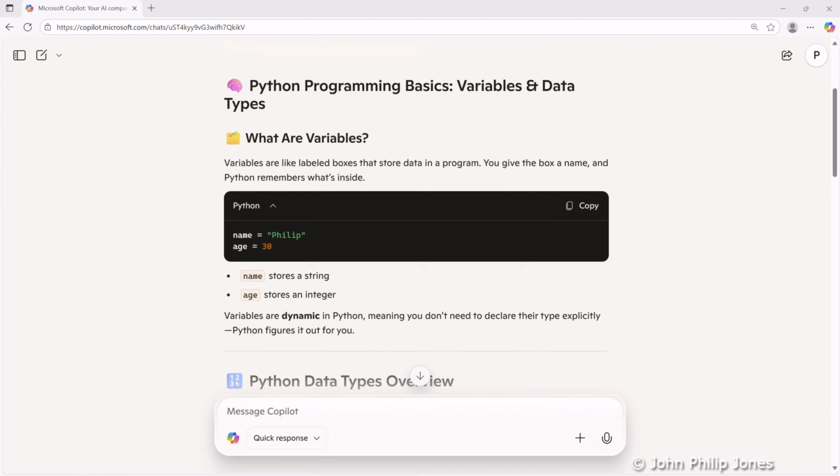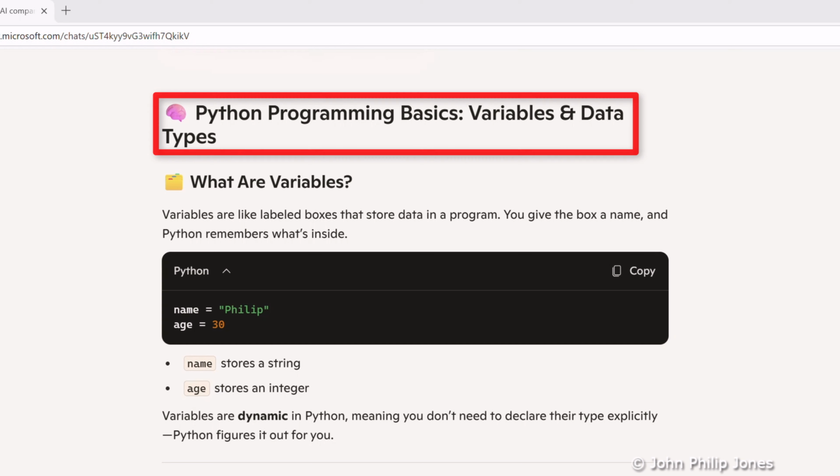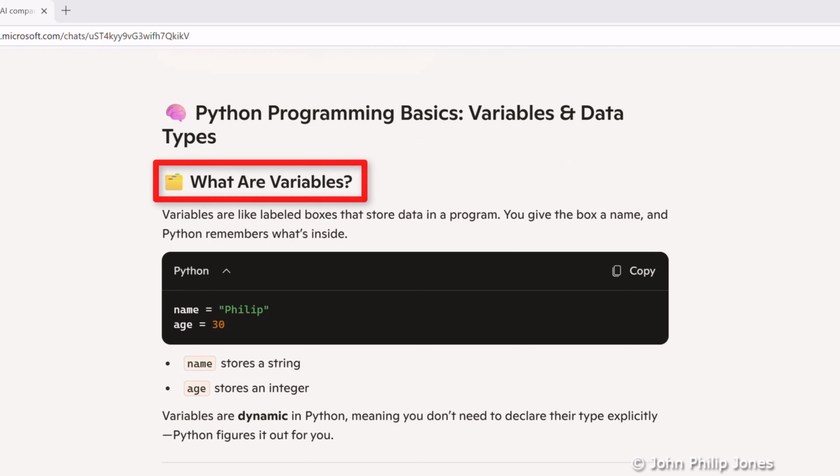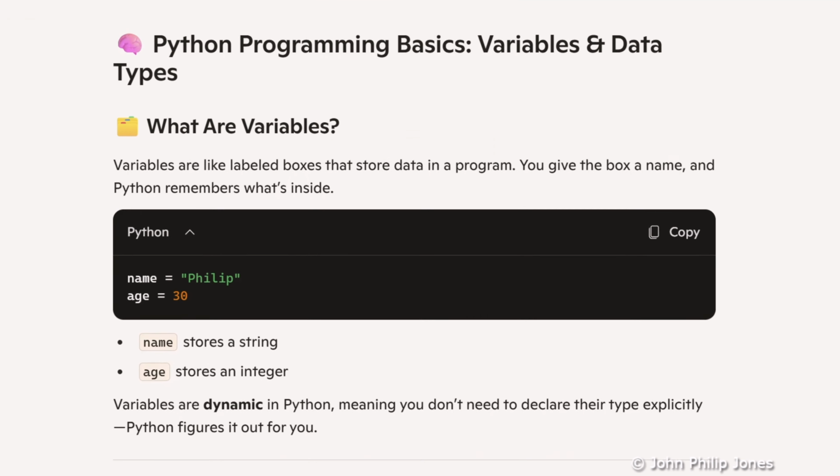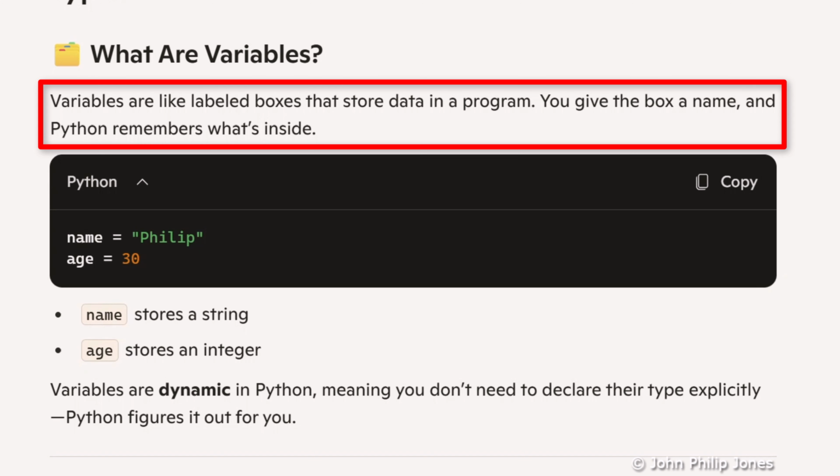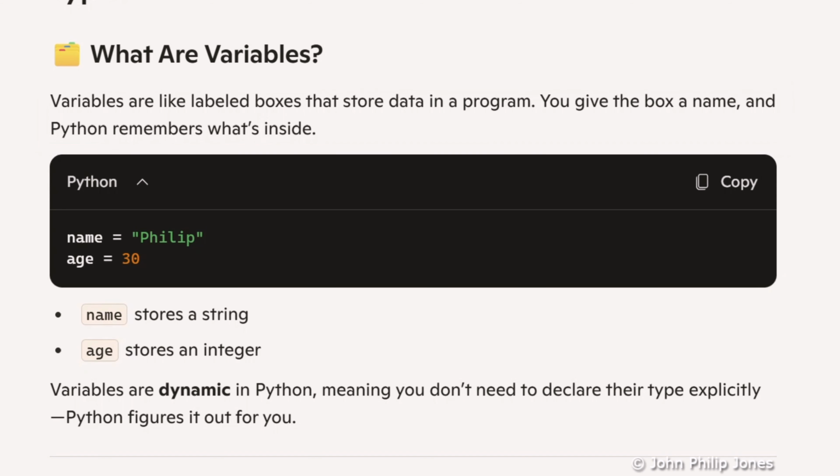You can see that Copilot has produced this as a heading: Python Programming Basics, Variables and Data Types. We then have this heading which says what are variables, and below there's text giving a description of variables. And it says variables are like label boxes that store data in a program. You give the box a name and Python remembers what's inside. Now that's good enough to go forward with your studies of Python if you are a beginner.